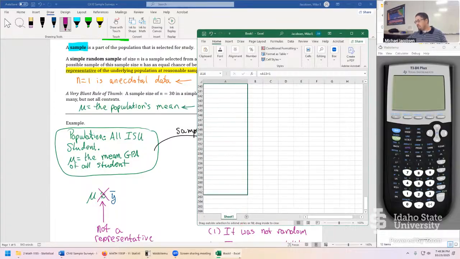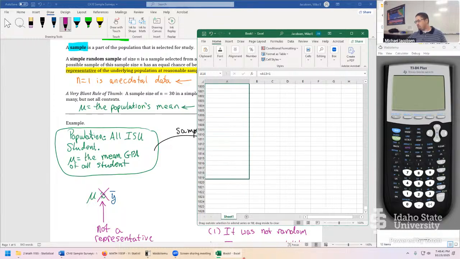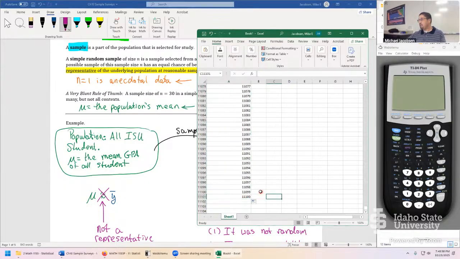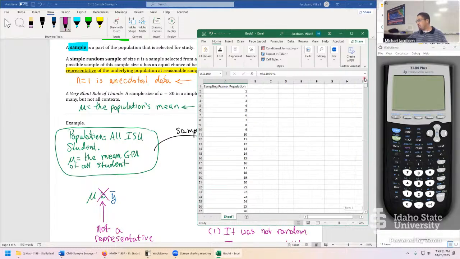Drag it down further. And Excel has this cool feature where it just starts to go faster and faster. There's probably a better way to do this, but here's the brute force method. We're going for around 11,000. And it really got accelerating around there. So that'll do the job. I don't know the exact student body count. They'll tell us that data once they get closer to the end of the semester. Let's assume it's 11,100 exactly somehow. So we have all the students listed out in the one column.